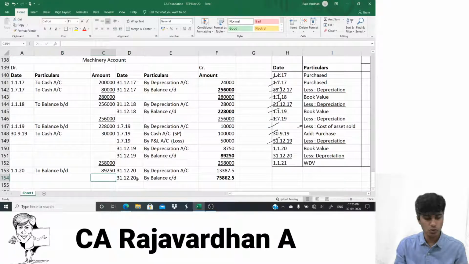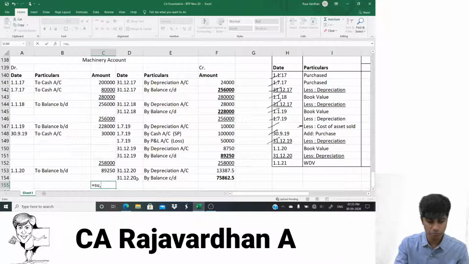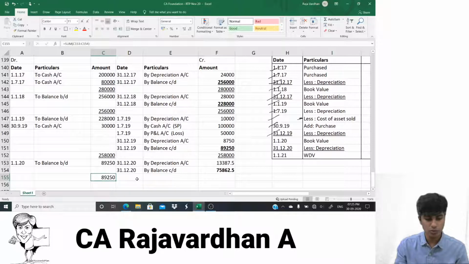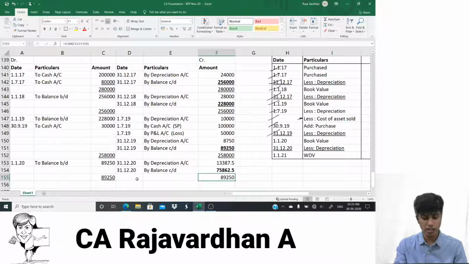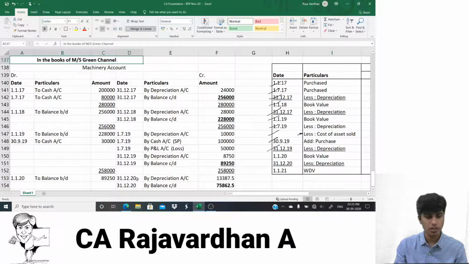Now all I need to do is write the totals. You can skip it in the exam. Don't waste time writing the totals. If you have excess time, then only do the totals. See, it matches, 89,250, 89,250. And that's it, guys. So this is our machinery account, and this is how you present the answer in the examination.